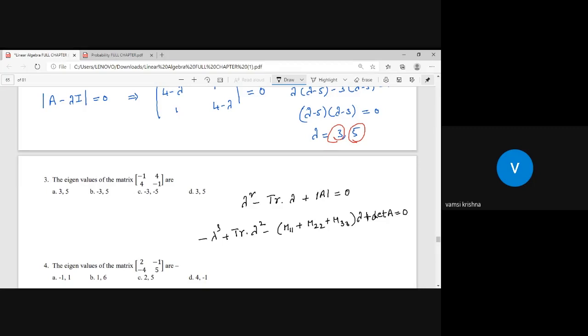If it is given a 3 by 3 matrix, then minus lambda cube plus trace of the matrix into lambda square minus minors m11, m22, m33 into lambda plus det A is equal to 0.